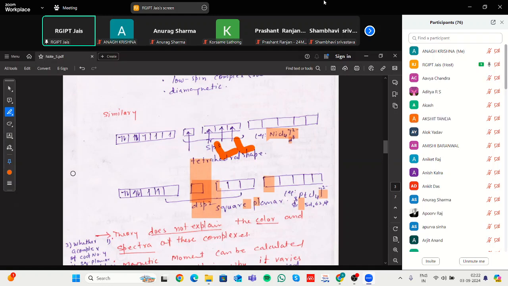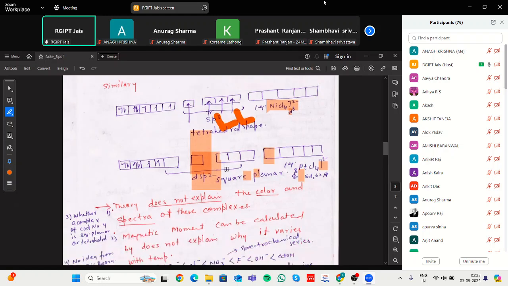That's why the next theory came, CFT, crystal field theory. Crystal field theory explains why the platinum complex forms square planar and the nickel complex forms a tetrahedral complex.